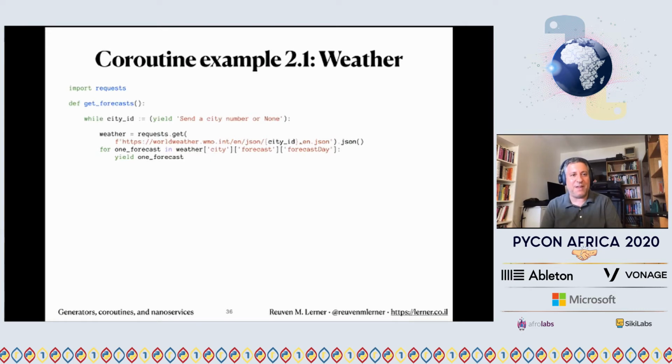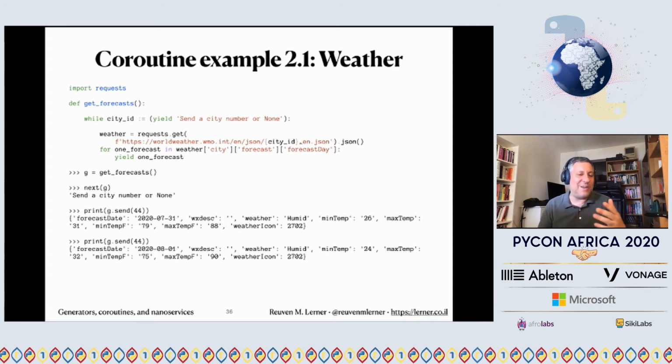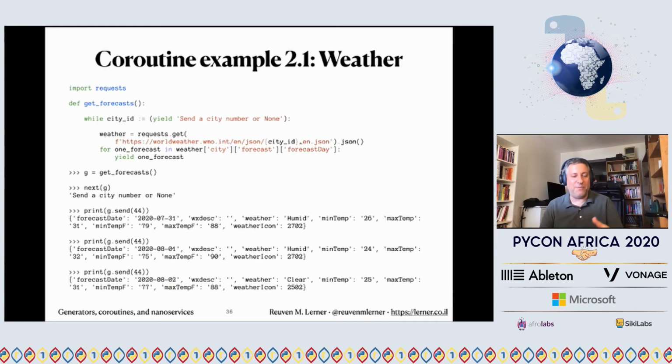Let's say get_forecast, and while city_id equals, so I'm going to get a city ID, and then I'm going to yield each of the forecasts for that city. So I'm going to say g = get_forecast, next(g). And look, now I'm going to send a city number or None. This is like my super primitive protocol. So if I say g.send(44), we'll get that. And I can send whatever I want now until it runs out. Send 44, send 44. So I'm going to get a few different weather forecasts.